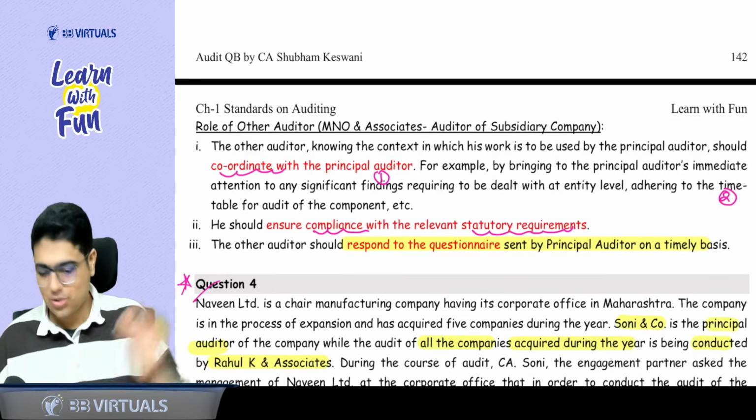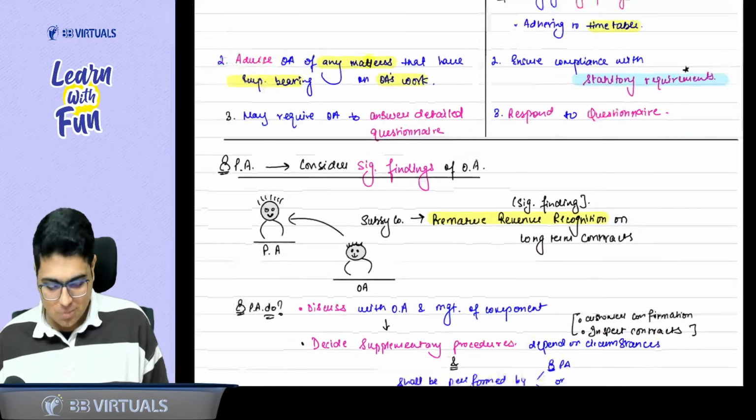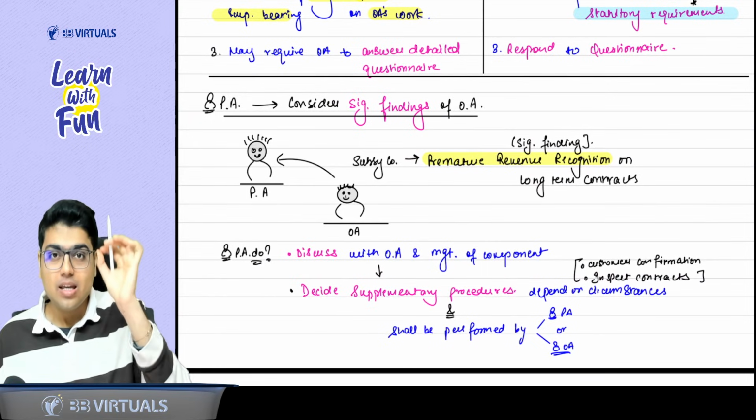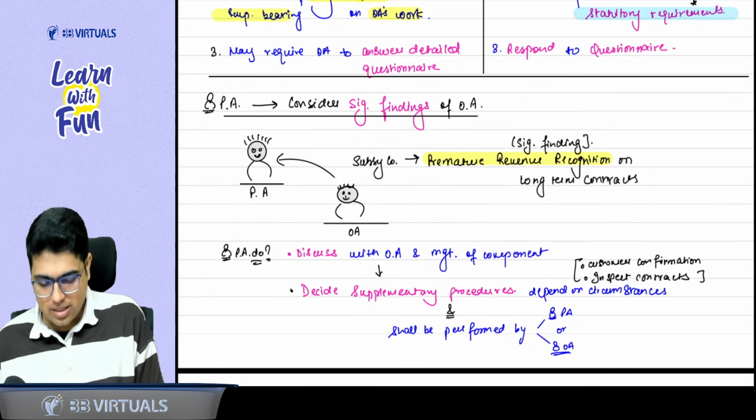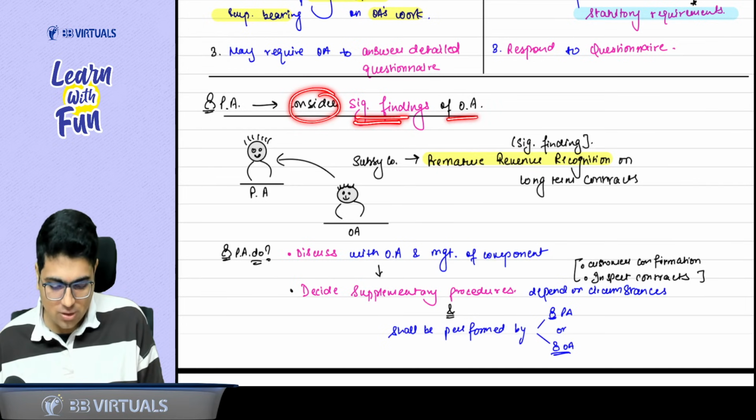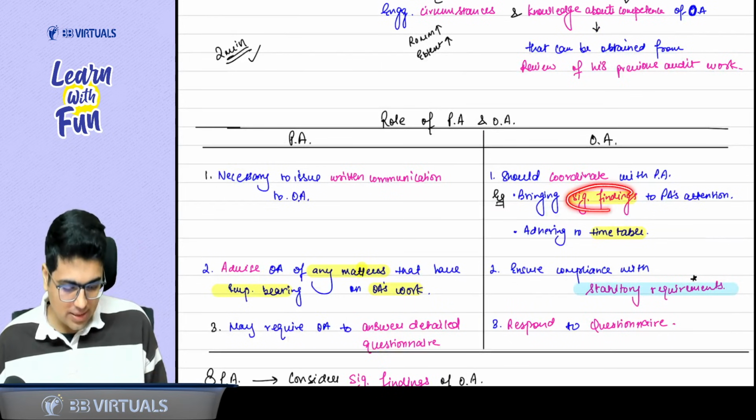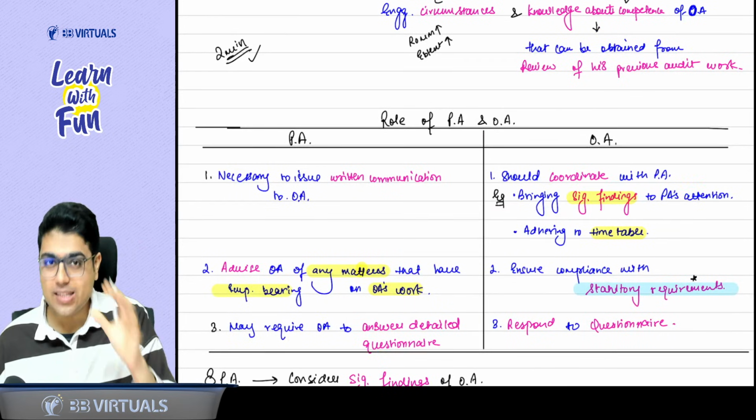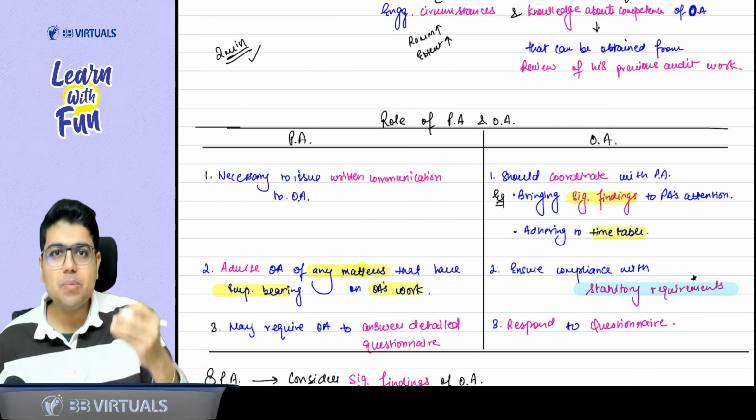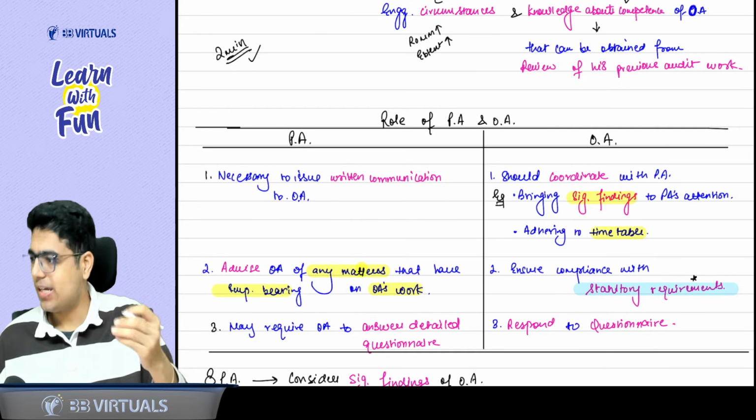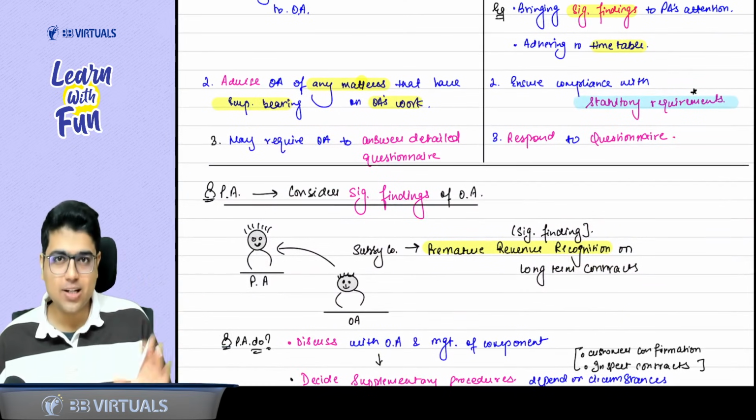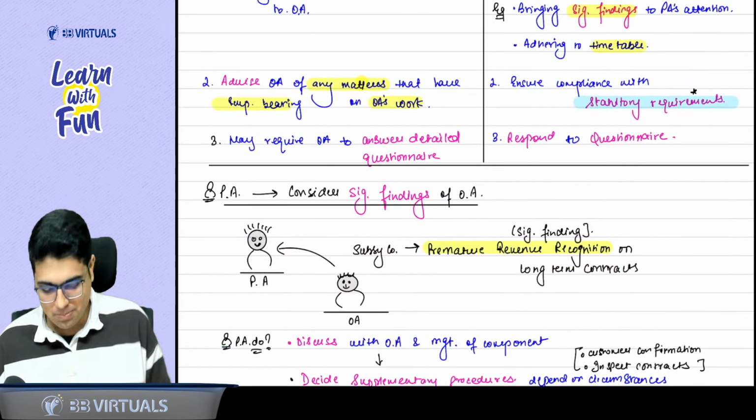Now, when these questions are done, I think we are just moving to the last stage of this chapter. Principal auditor considers the significant findings of other auditor. I told you that other auditor has to tell the significant findings to principal auditor. Yes, sir. How will the principal auditor deal with the significant findings? That is what we are going to discuss right now. Let's understand with the help of an example.